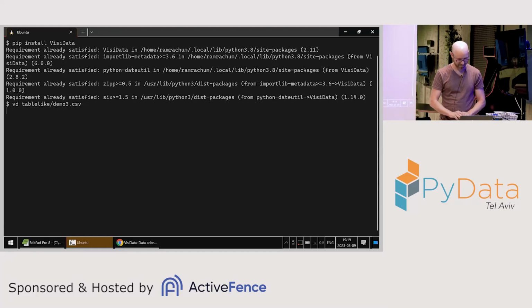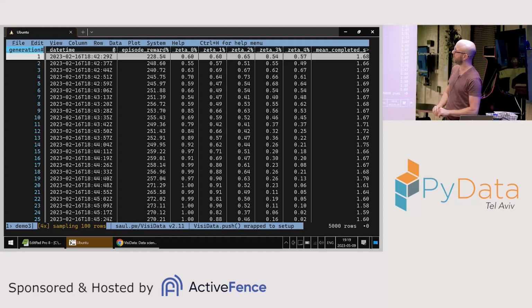Okay, this is the same data from before. I really like this, and I have lots of feelings about that. I mean, it's nice that it's a sort of low-tech solution. It's a program that's in the terminal, so it kind of looks like something old, but also it definitely looks modern.